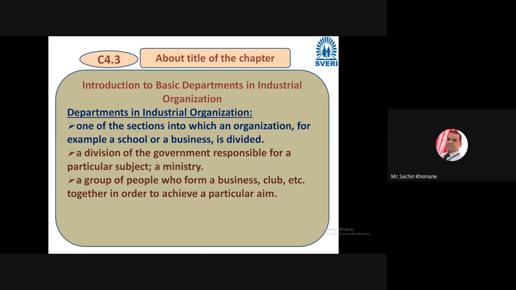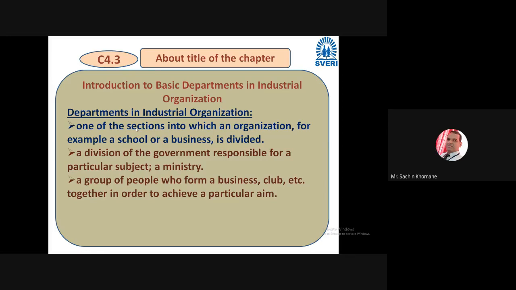Sometimes very simple questions are there, but sometimes we get confused about what a department is. Imagine this is the mechanical department. But what is a department if we want to explain in a few words? This is the appropriate definition: once again I'm telling, a department is one of the sections into which an organization is divided.